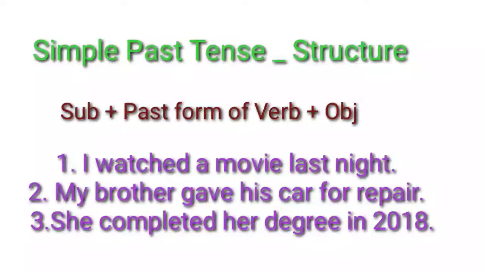Now when you come to the third sentence, she completed her degree in 2018. What's the keyword that tells you to use simple past? We crossed 2018, right? We are in 2021. So here 2018 is the keyword which tells the action took place in the past. This is what we have to keep in mind whenever we frame sentences in simple past tense.